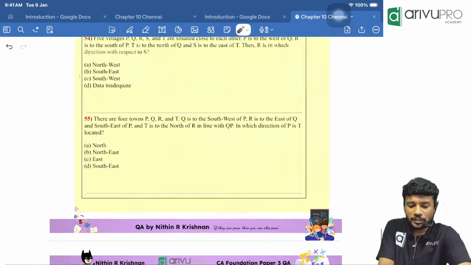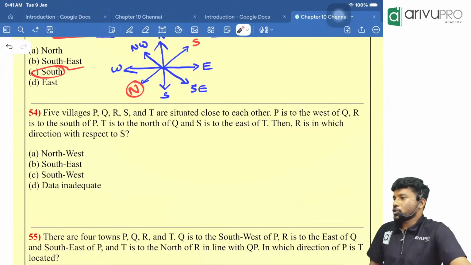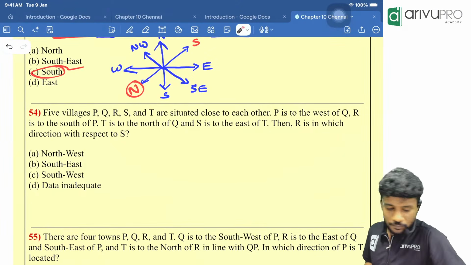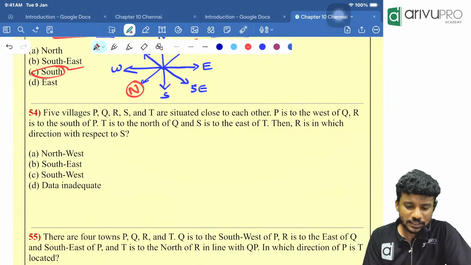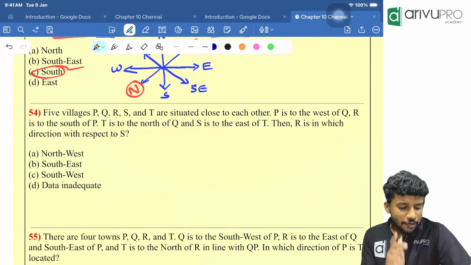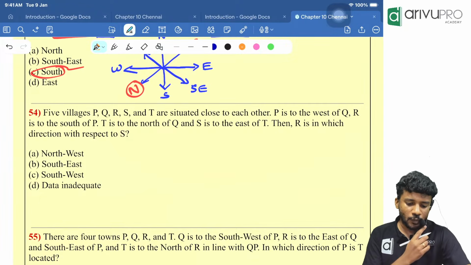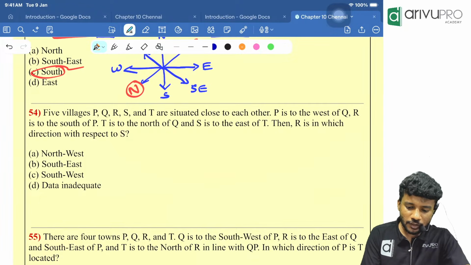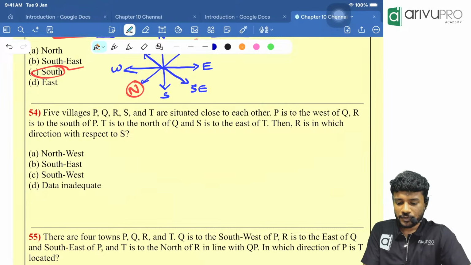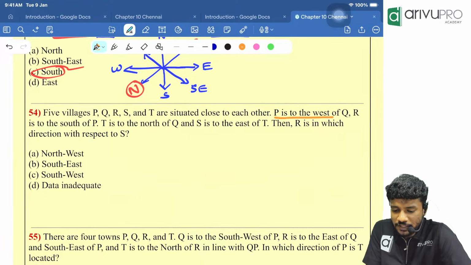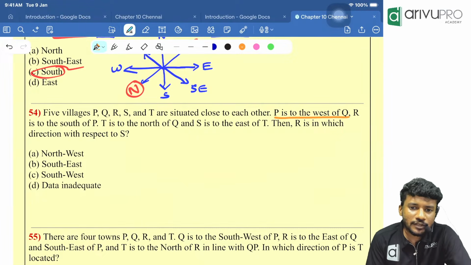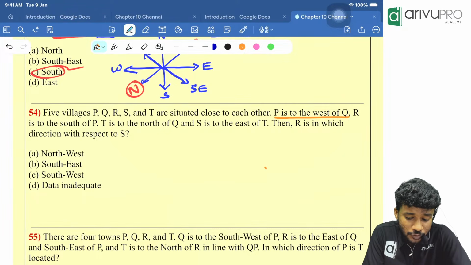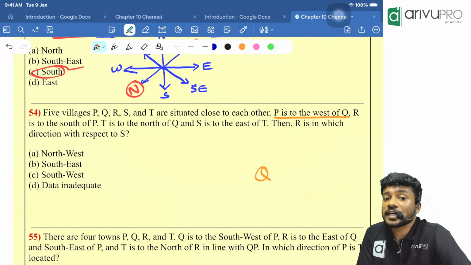Then this question. 5 villages. We are going to draw finally. 5 villages, P, Q, R, S, T, are situated close to each other. P is to the west of Q. P is to the west of Q means with respect to Q, P is in which direction?